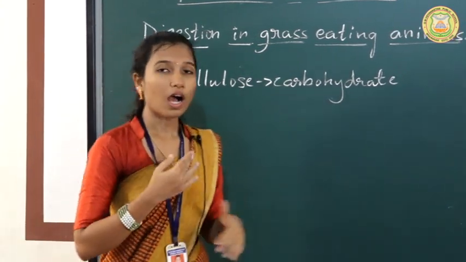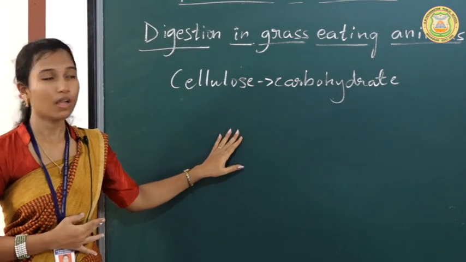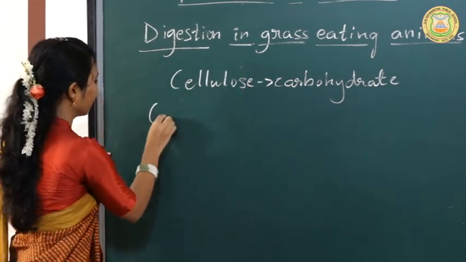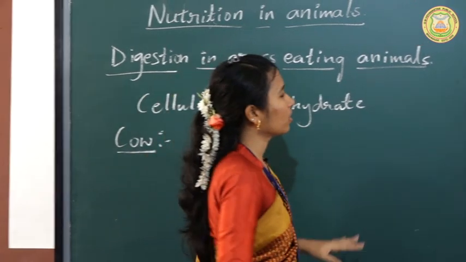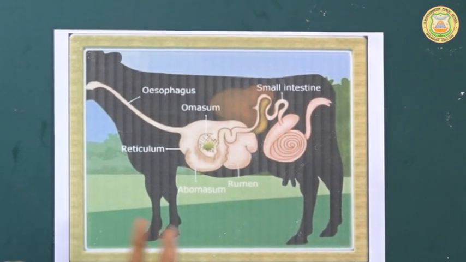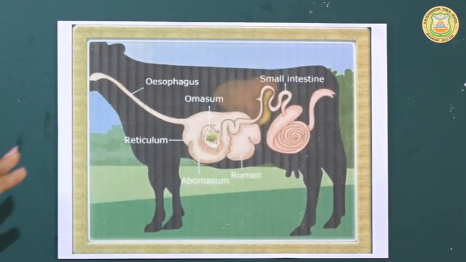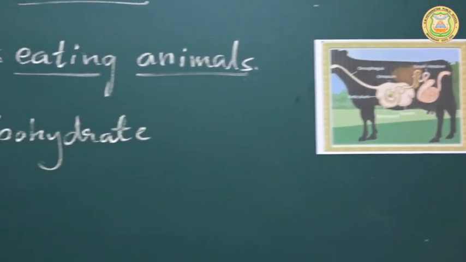Now let us see how the digestion takes place in grass eating animals. We will take the example of the cow. The cow usually has a large stomach. They have a special stomach to digest this cellulose carbohydrate. The stomach has 4 different chambers: rumen, omasum, reticulum and abomasum. So these are the 4 different chambers present in the stomach. Now what happens, while grazing, the cow will eat the grass.